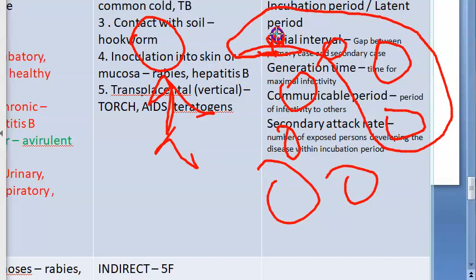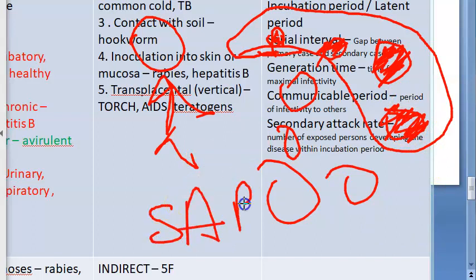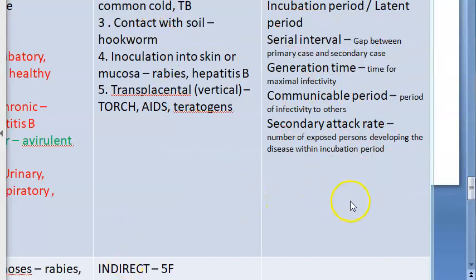So all these people are secondary cases. So secondary attack rate is the number of exposed persons developing the disease within the incubation period. So that's about secondary attack rate.